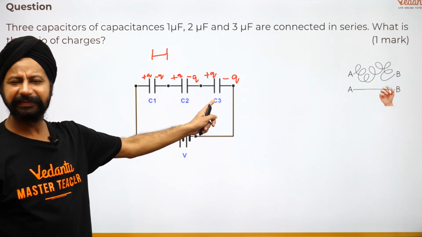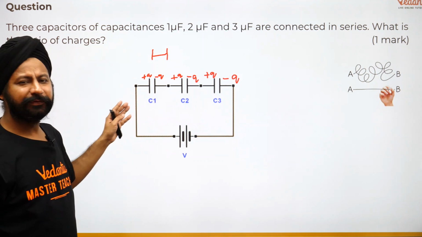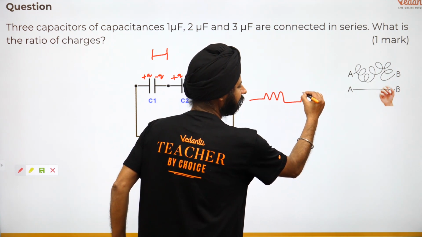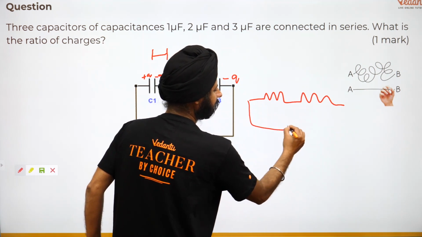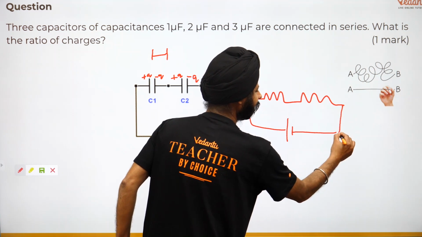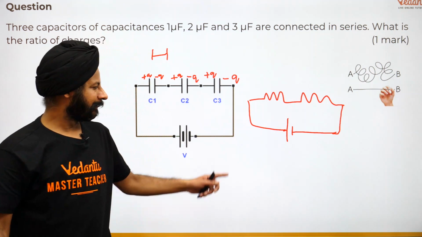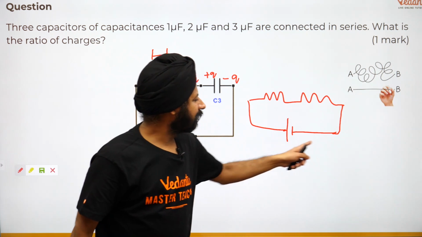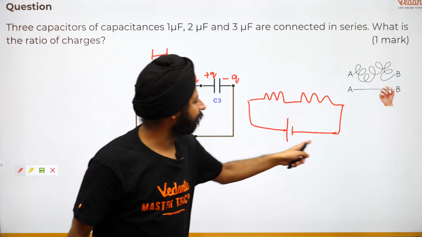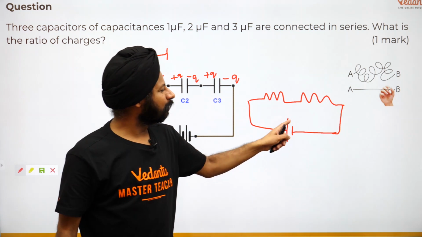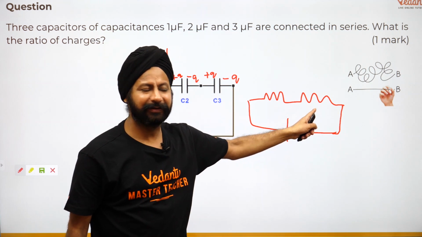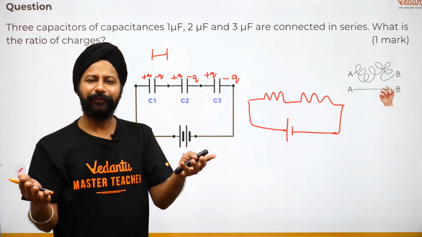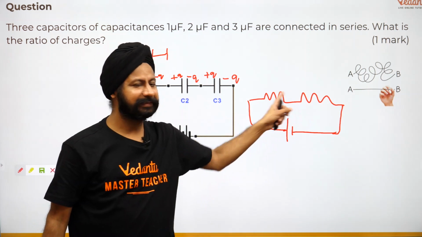Whatever the capacitance of any of them, we don't really care. All of them have equal charge. This goes along with that. In 10th you studied 2 resistors in series, they have the same current. Why same current? Did you think about it? One electron went here, that electron will go through this as well. 50 electrons went in this, 50 will go in this. A million electrons went in this, a million will go in this. So the number of electrons flowing per second here is exactly equal to the number of electrons flowing per second here. Rate of flow of charge per unit time is the same.